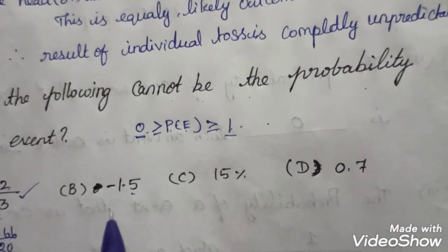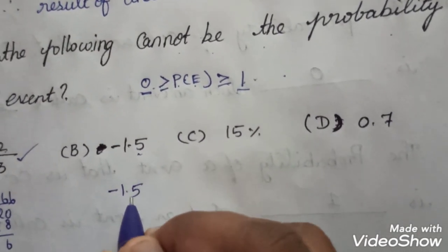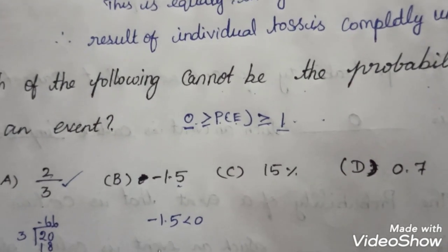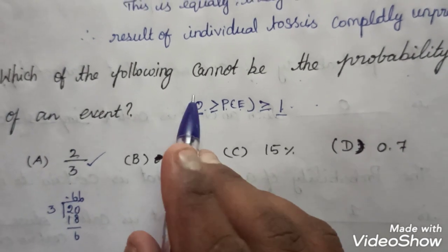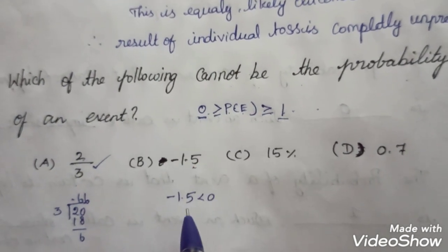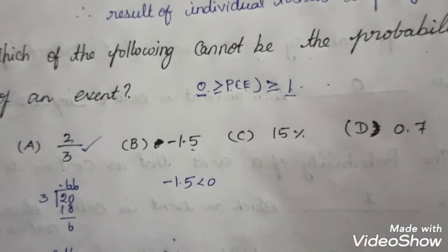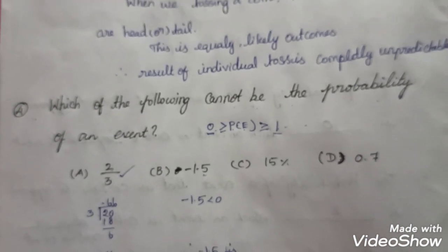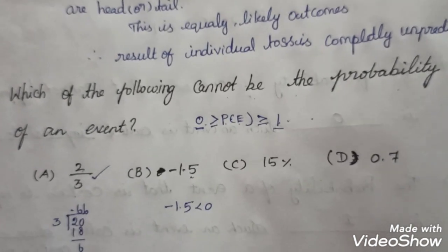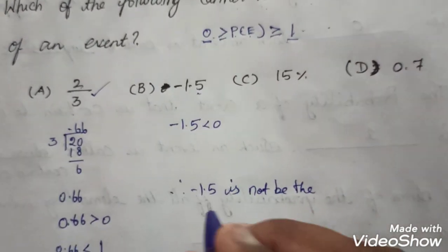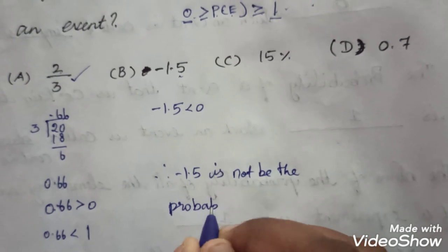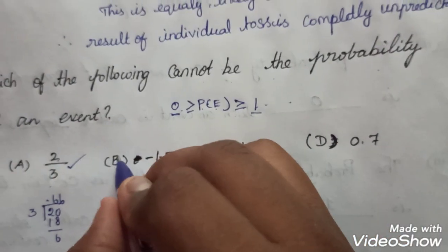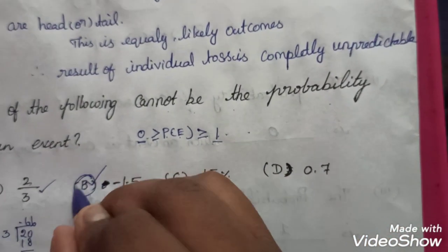Here, minus 1.5. Minus 1.5 is less than 0. So clearly the value is less than 0. The probability of an event is always 0 or greater. So here this is less than 0. Therefore minus 1.5 cannot be the probability of an event. The answer is option B.